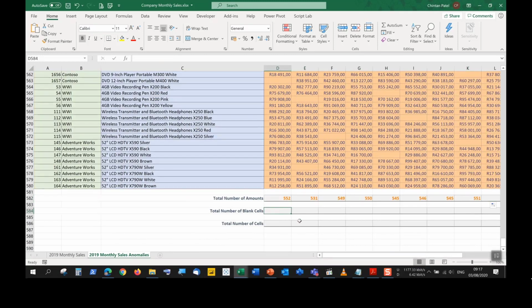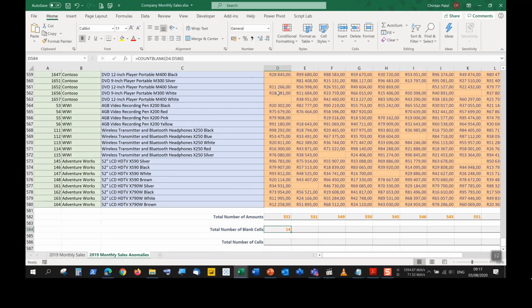Then the total number of blank cells. So how we do that is equals COUNTBLANK. When we say COUNTBLANK, it says count the number of empty cells in a specified range of cells. All you have to do here is select the range. We saw that it's from D4 to D580. We can also click and drag down if we wanted to, and we push enter.